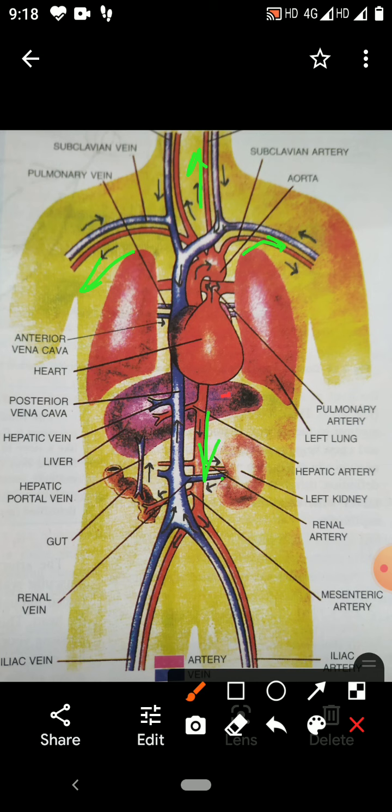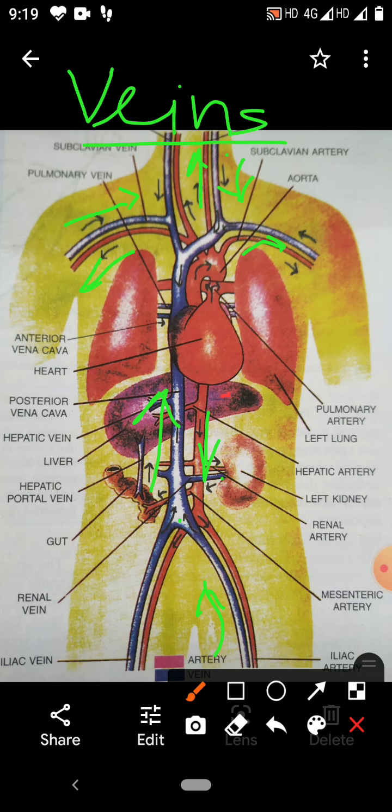Other blood vessels, the blood vessels which convey the blood from a part of the body towards the heart, are known as veins. So you see the arrows here showing the direction of flow of blood towards the heart. These blood vessels are veins. They are brown in color.